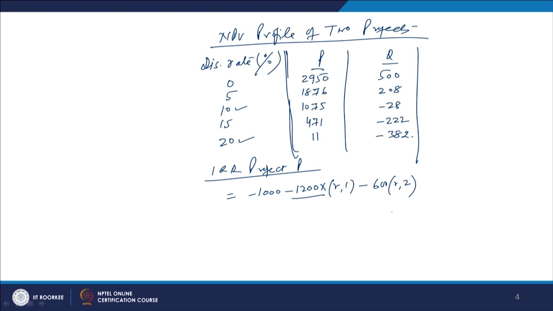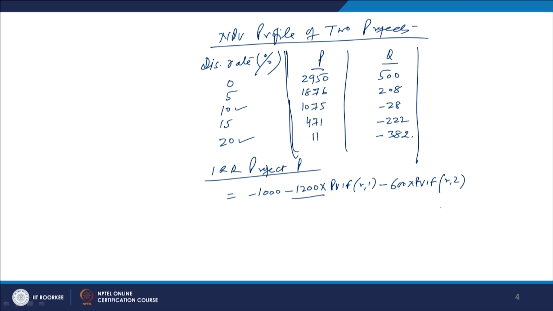Let us write it properly so that it is clear to you. We take 1200 into PVIF, R, year 1. Then it is minus 600 into PVIF, and this is for how much? R, and it is for year 2. We are going to calculate the PVIF for this; this is the amount for year 2.